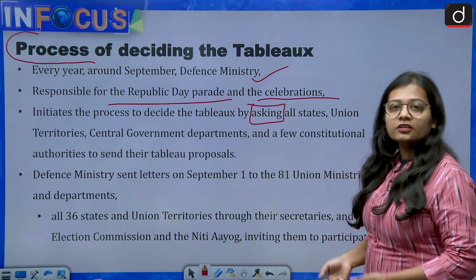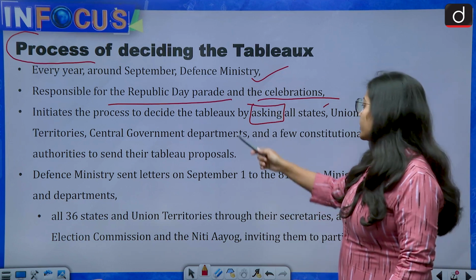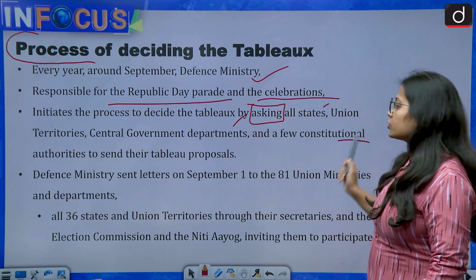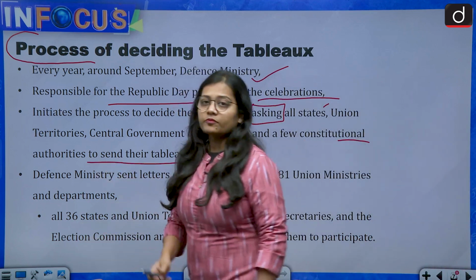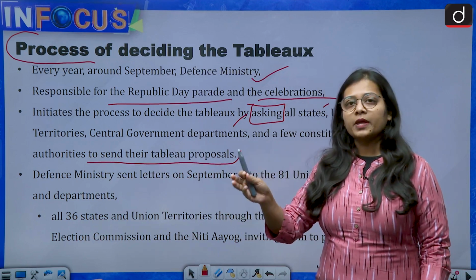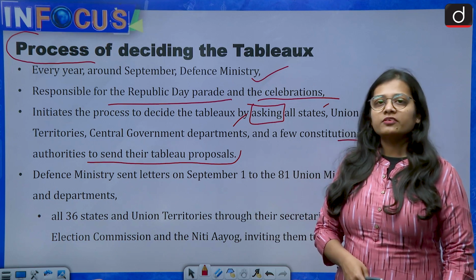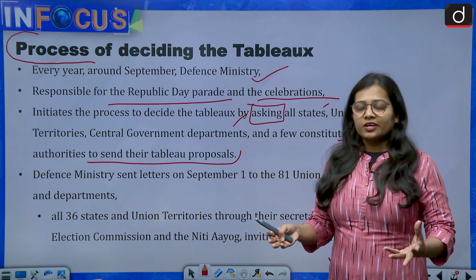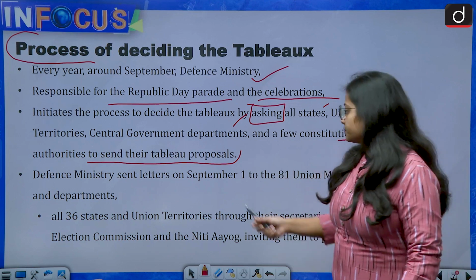In September every year, the Defense Ministry asks all the states, union territories, central government departments and a few constitutional authorities to send their tableau proposals. So the first step is, every year around September, the Defense Ministry invites proposals from all the states and union territories and the central government ministries, who need to send their proposals.